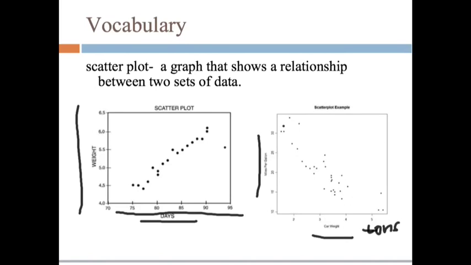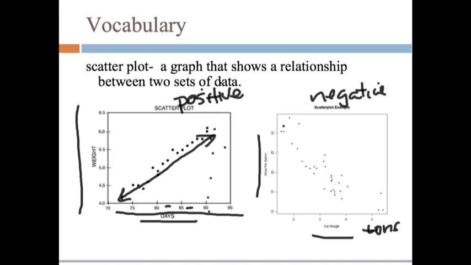And so what I want you to observe about these two examples is the fact that, one, they have a trend. Notice that this one kind of trends as the days increase, the weight seems to increase. And this one seems to trend negatively. So this has a positive trend. And this one has more of a negative trend. And I say it's negative because as the weight increases, the mileage decreases. So two ways of categorizing our scatter plots is that they can have a positive or a negative trend. There's another way. Let's take a look.